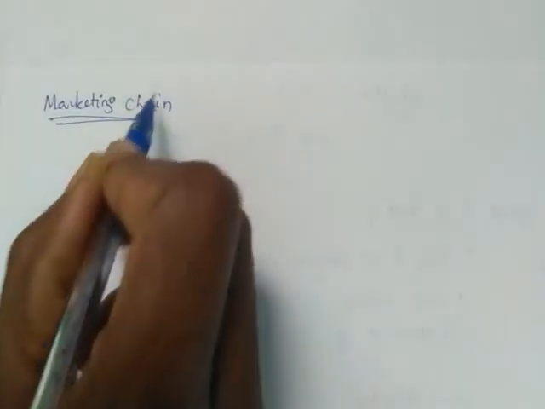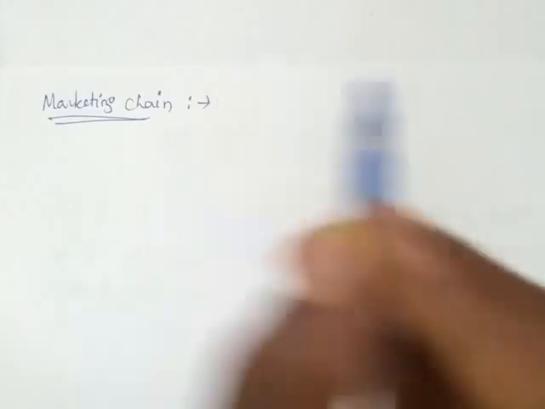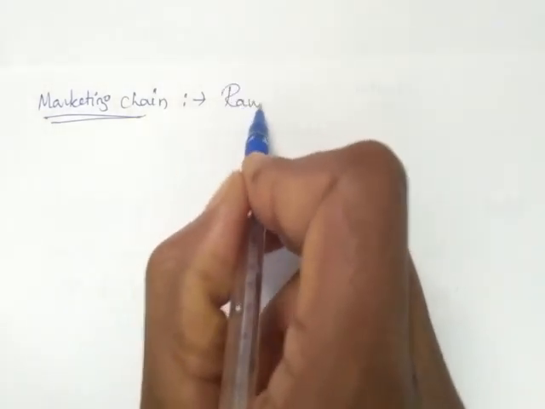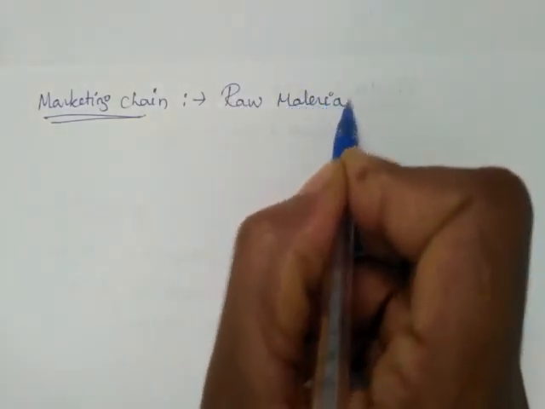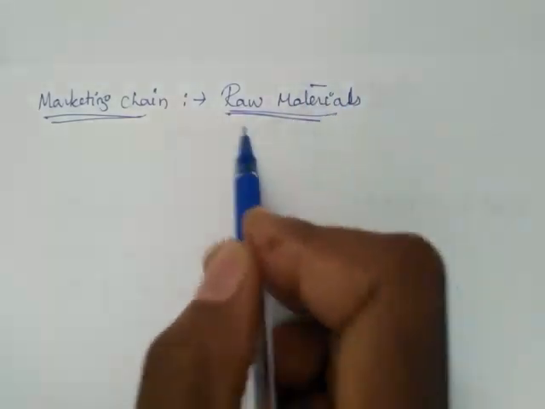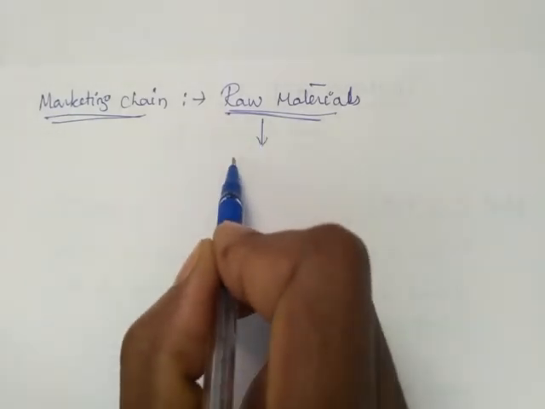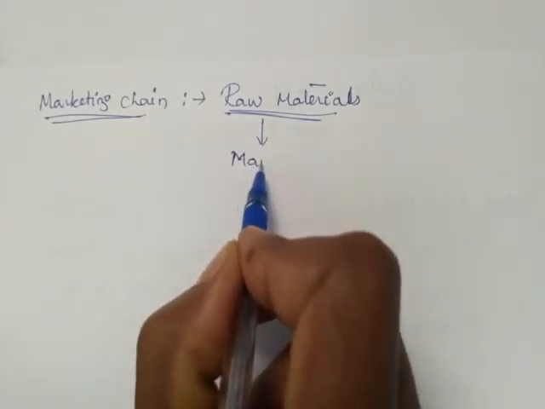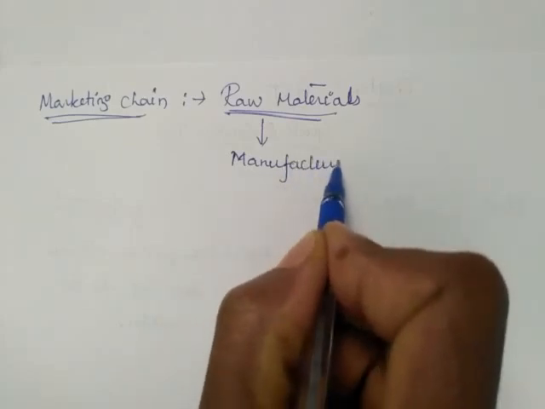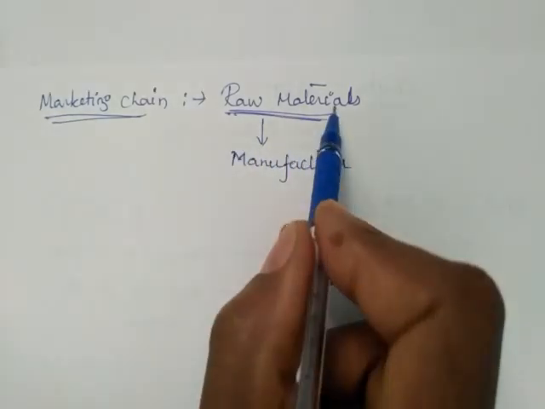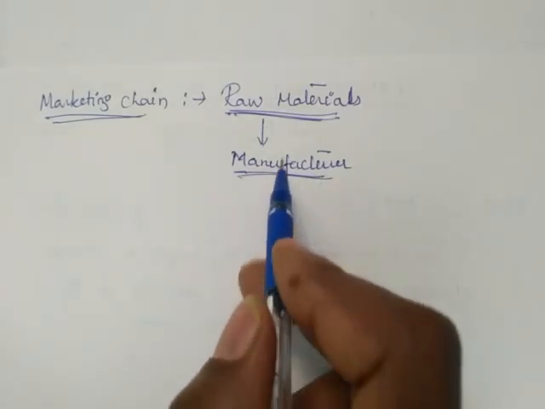The next is the marketing chain. So let us know the marketing chain. First is raw materials. These raw materials are collected by the industry or factory. The raw materials are used by the industry and they manufacture something. So it is called the manufacturer. The raw materials are converted into goods by the manufacturer.